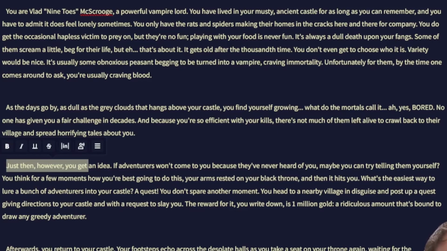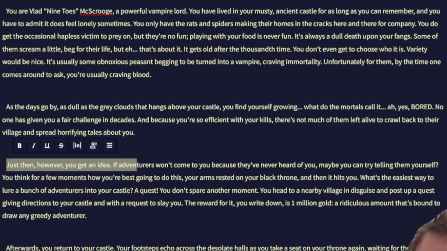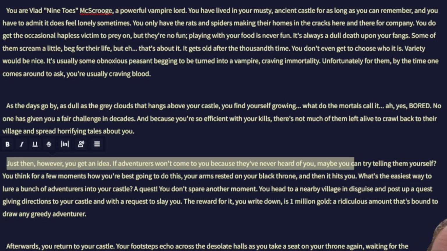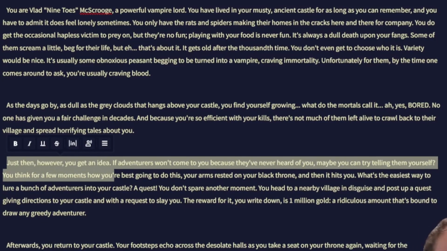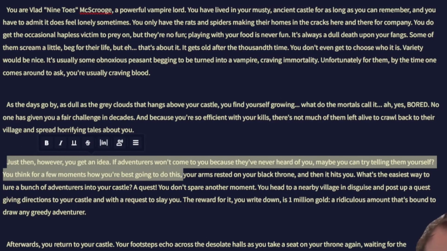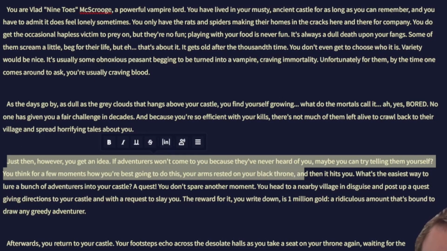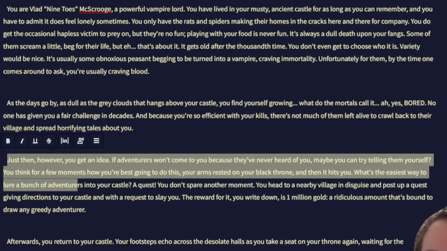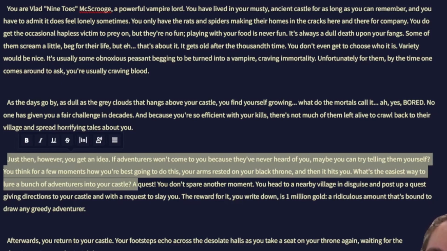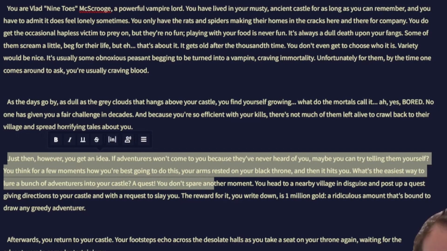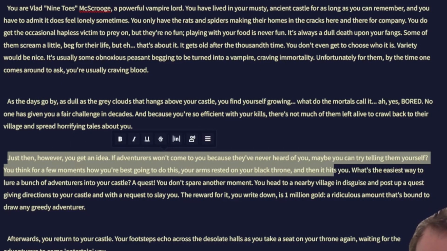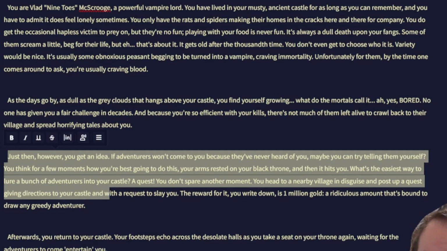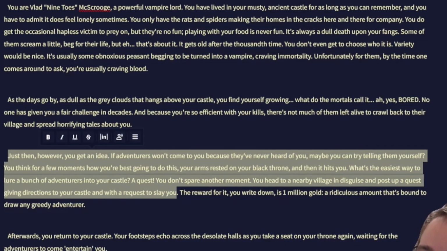Just then, you get an idea. If adventurers won't come to you because they've never heard of you, maybe you can try telling them yourself. You think for a few moments on how best you're going to do this. Your arms rested on your black throne, and then it hits you. What's the easiest way to lure a bunch of adventurers into your castle? A quest. You don't spare another moment. You head to a nearby village in disguise and post up a quest giving directions to your castle, and with a request to slay you.